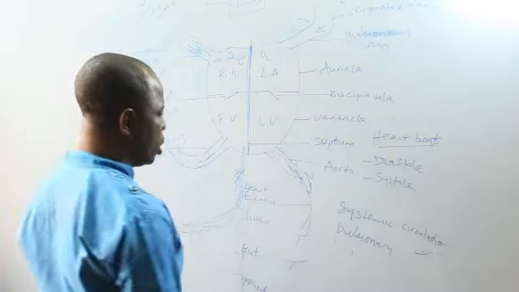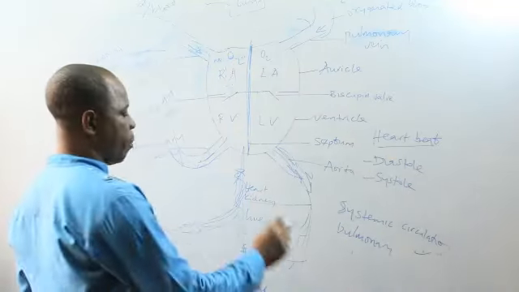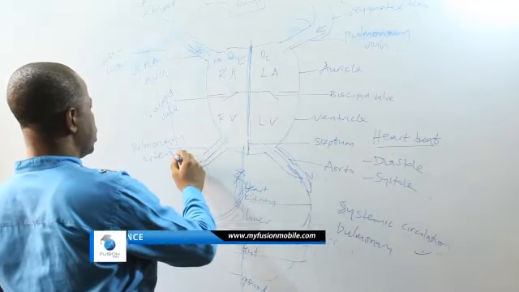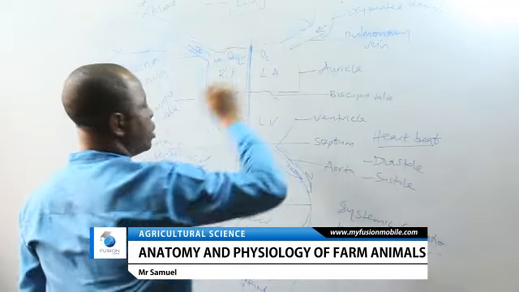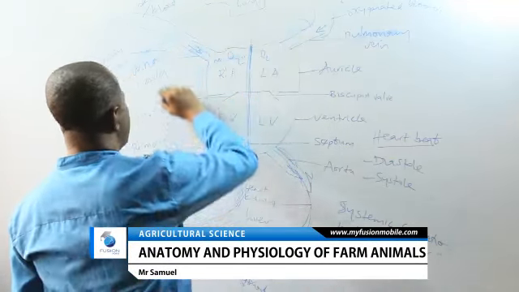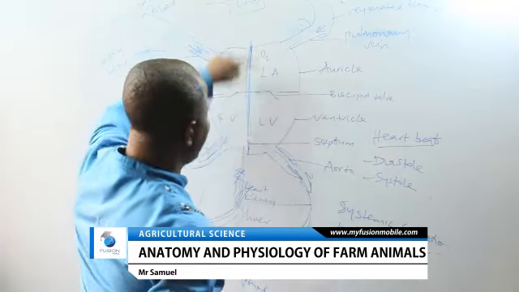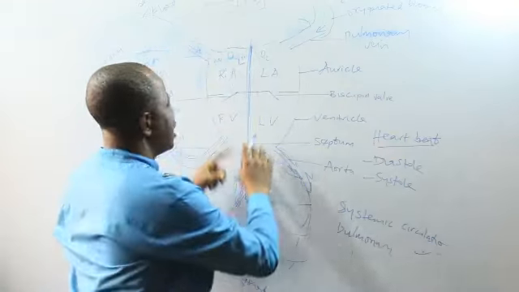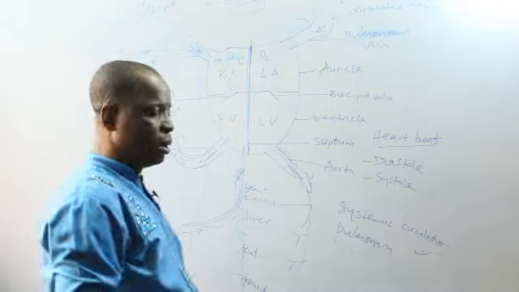But pulmonary circulation is circulation of blood between the heart and the two lungs. So for pulmonary circulation, blood flows out of the pulmonary artery, goes to the two lungs, and returns through the pulmonary vein. So this is pulmonary circulation to the lungs. Pulmonary circulation involves the heart and the lungs, but systemic circulation involves the heart and the other organs of the body.